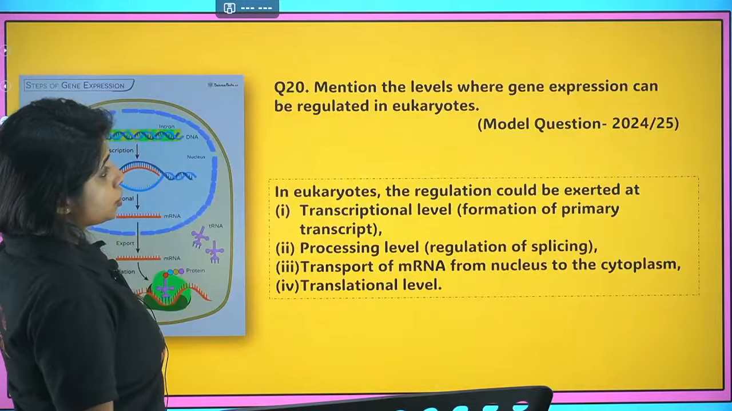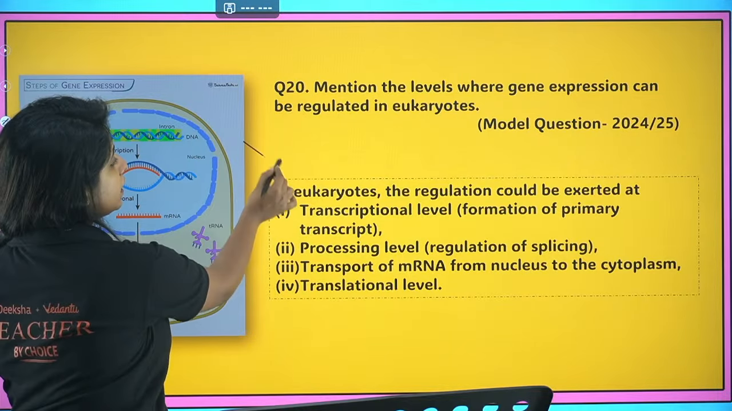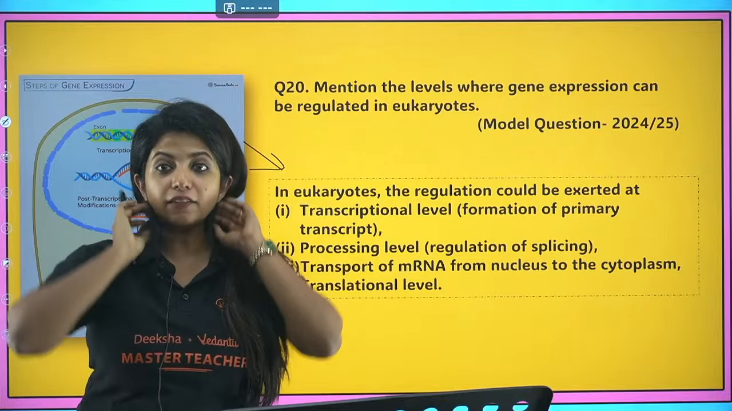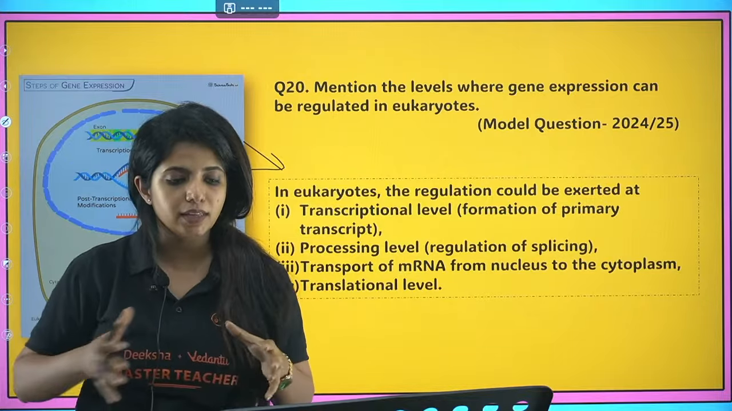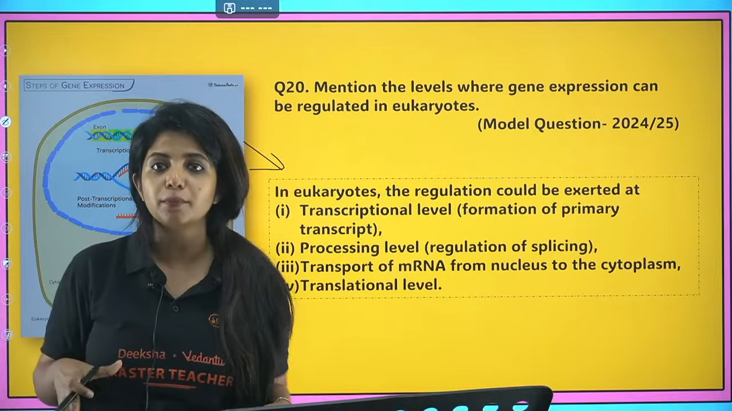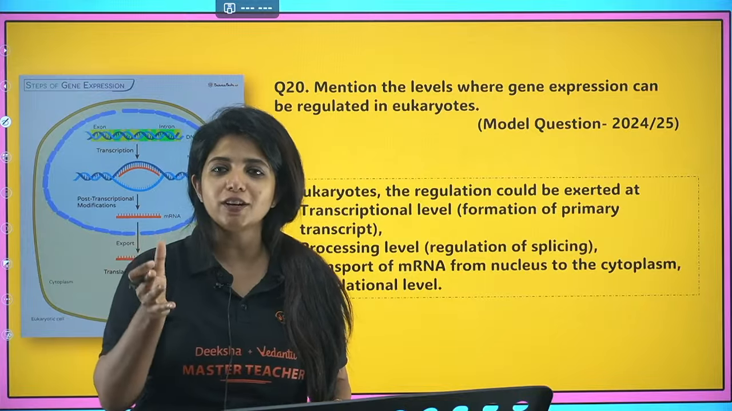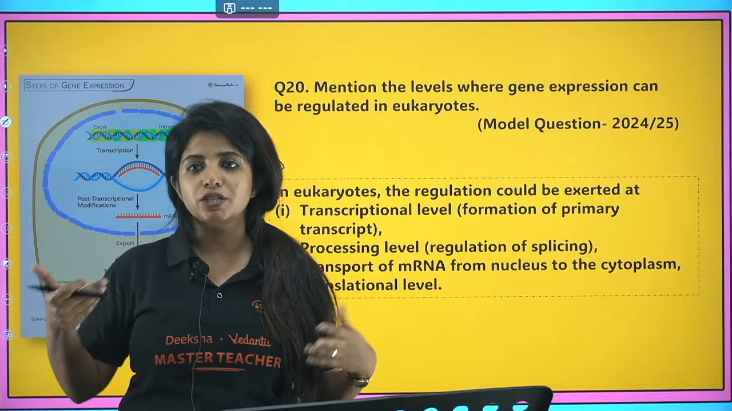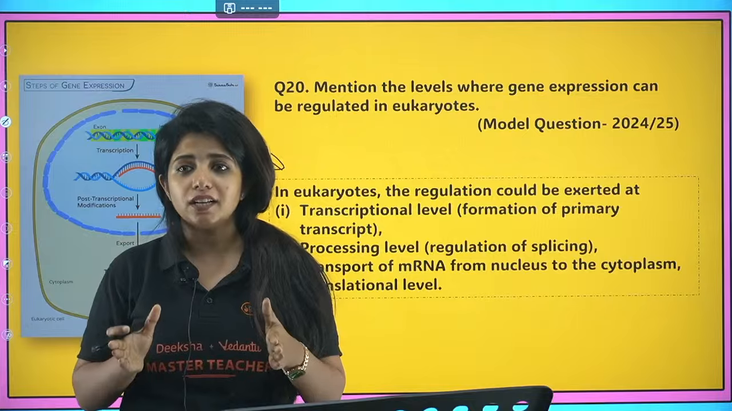Cool. Now mention the levels where gene expression can be regulated in eukaryotes. In eukaryotes, my dear children, we definitely have different regions where everything is happening. It's not like everything happens in the same region, such as in prokaryotes. In prokaryotes, there is no nuclear membrane, so everything happens together, transcription, translation, everything. But here we can regulate to some extent.